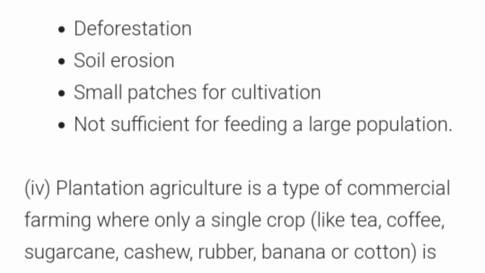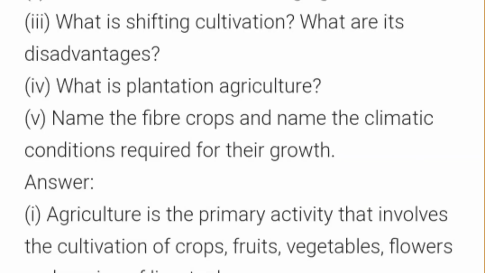Small patches for cultivation means only a small area is cultivated, which is not sufficient for feeding a large population. So in points there are 4 points: deforestation, soil erosion, small patches for cultivation, and not sufficient for feeding a large population.